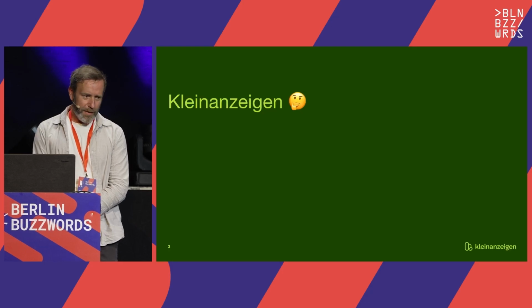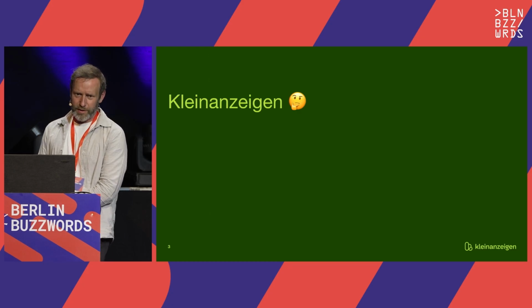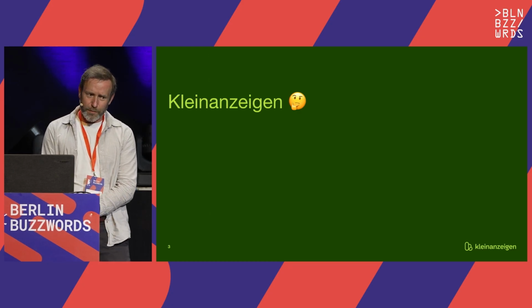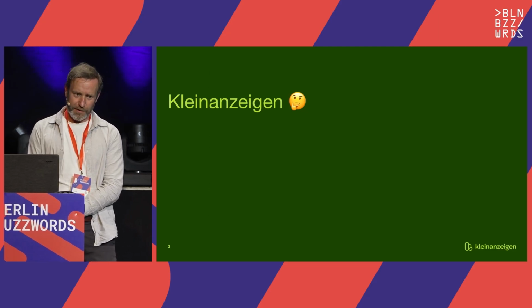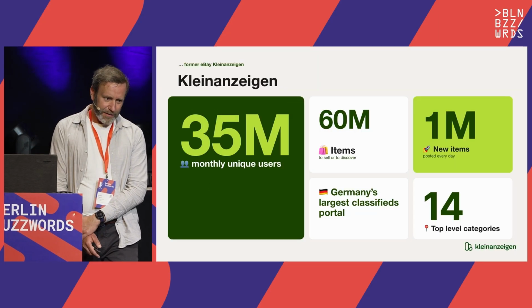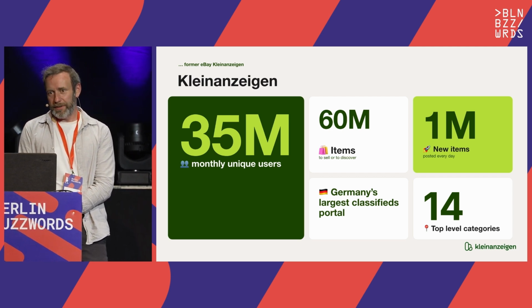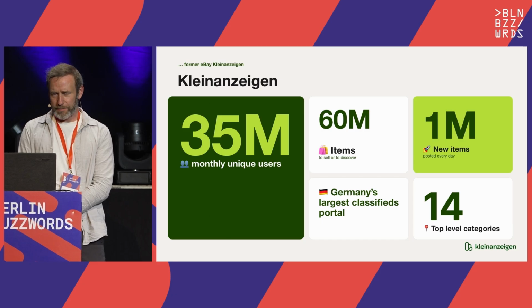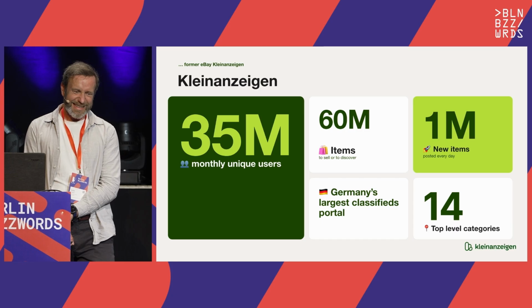So what may you know about Kleinanzeigen? I know it by heart because I'm German, also Berlin people. So for me, it's the classifieds platform. If you do not know it, maybe you are from a foreign country or too young. Kleinanzeigen is the German largest classifieds portal. We have 60 million items on the platform by now. So if you go there, you can discover 60 million items.